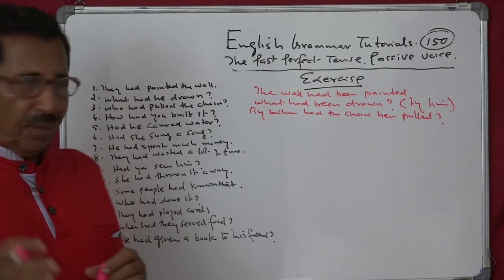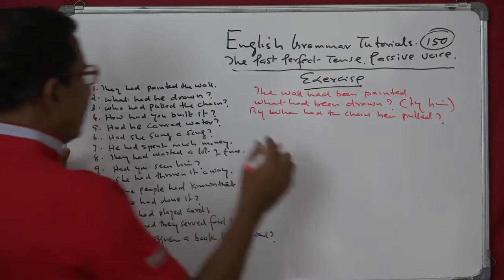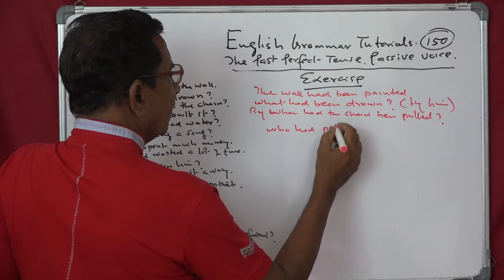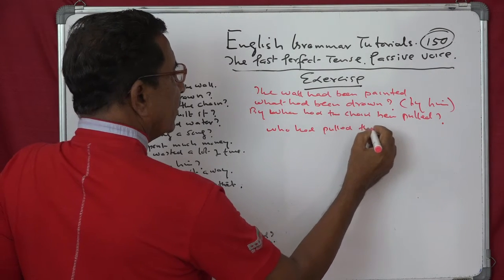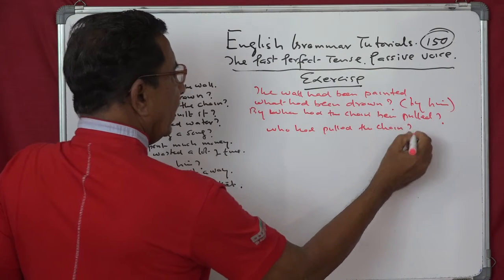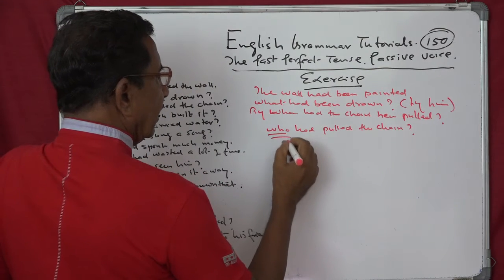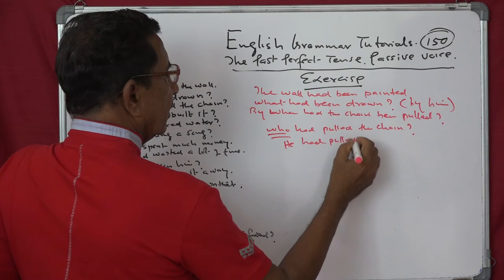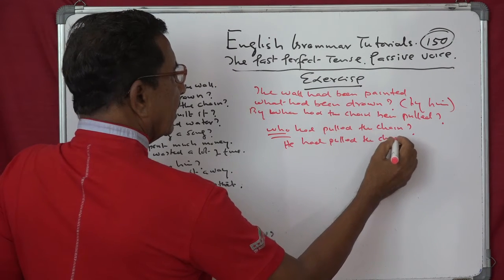You want to do it step by step. Okay. So, who had pulled the chain? Instead of who, he had pulled the chain.